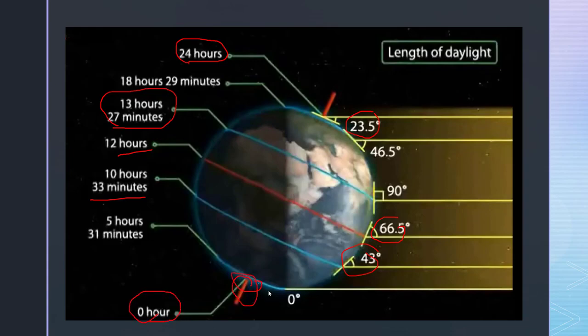Here you can see it is outside of the sunlight, so even when the Earth spins it will remain outside, while this North Pole will be continuously in the sunlight, so it will have 24 hours of daylight, while in the South Pole there will be no sunlight, so there will be night throughout 24 hours. It will not receive any sunlight. I hope you have understood this. This we will further discuss in the next video.